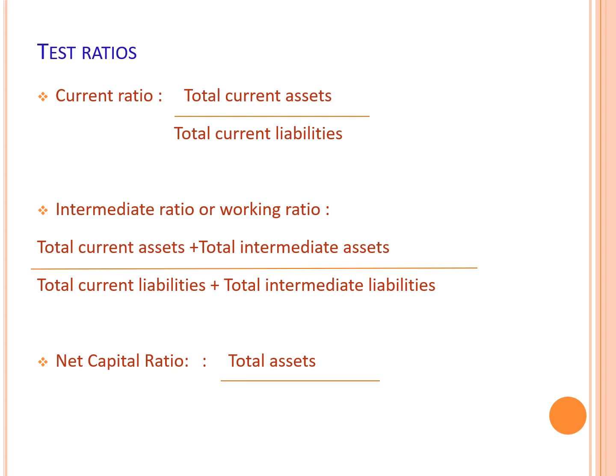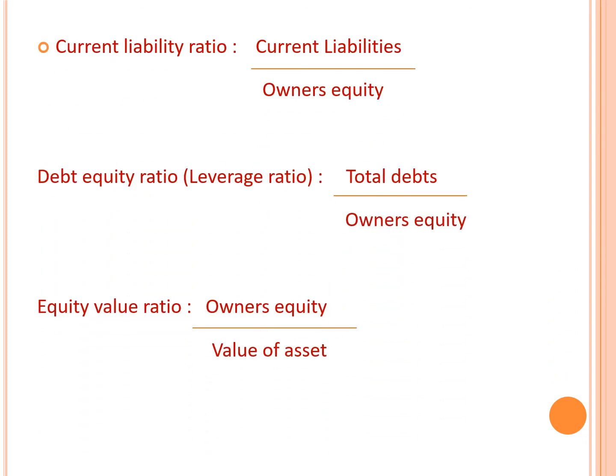Next is the net capital ratio. The formula for net capital ratio is total assets divided by total liabilities. Then next is the current liability ratio. The formula is current liability upon owner's equity. Debt equity ratio, also called leverage ratio, has the formula total debts upon owner's equity. And equity value ratio, the formula for this is owner's equity upon value of assets. Owner's equity and equity are the same concept.